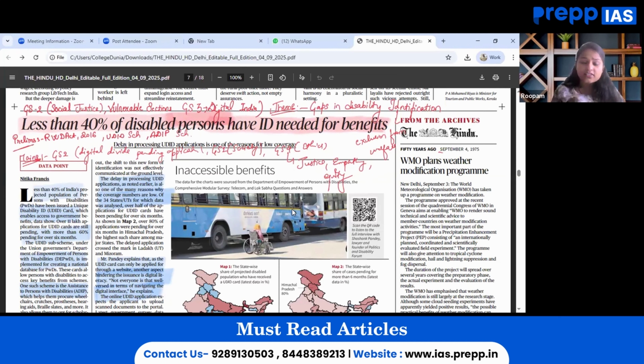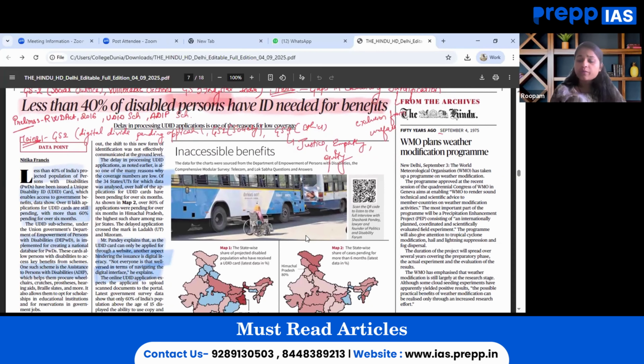Under the theme GS1, society, the marginalization and political underrepresentation of disabled persons can be highlighted. Under the theme ethics GS4, justice, empathy and equity can be quoted while going through this particular article. And in this manner, this particular article could be quoted. We can even go through the data with regard to what percentage of Indians are disabled persons altogether, and why it is needed to have certain provisions to protect these vulnerable sections also.